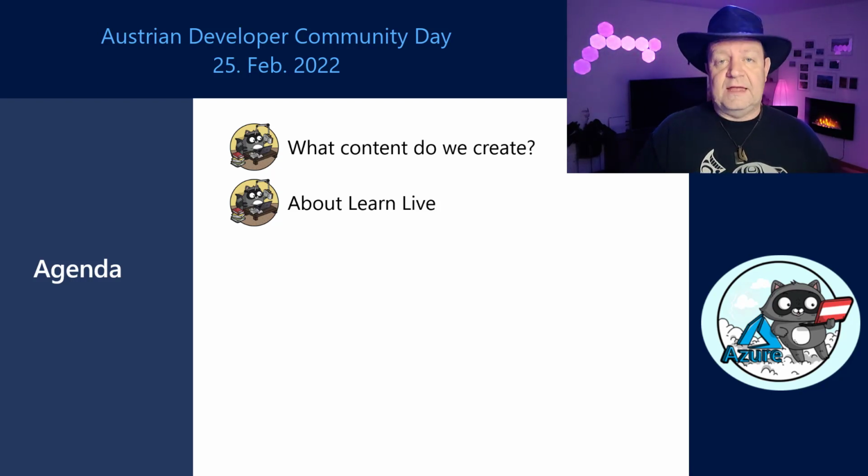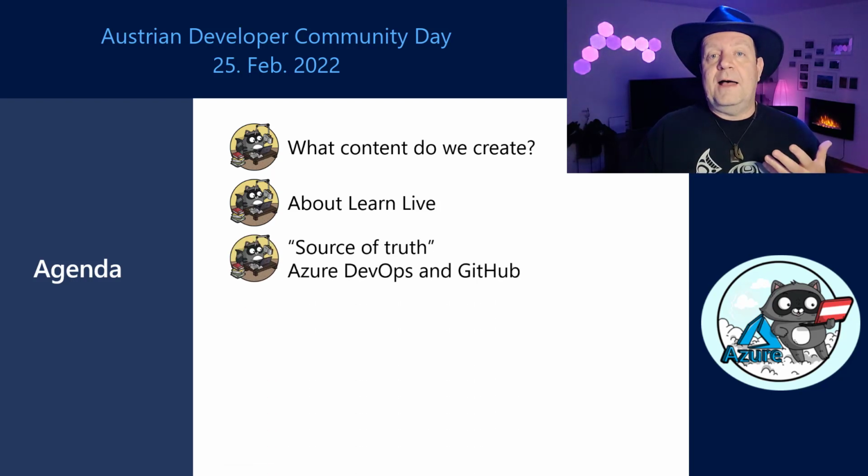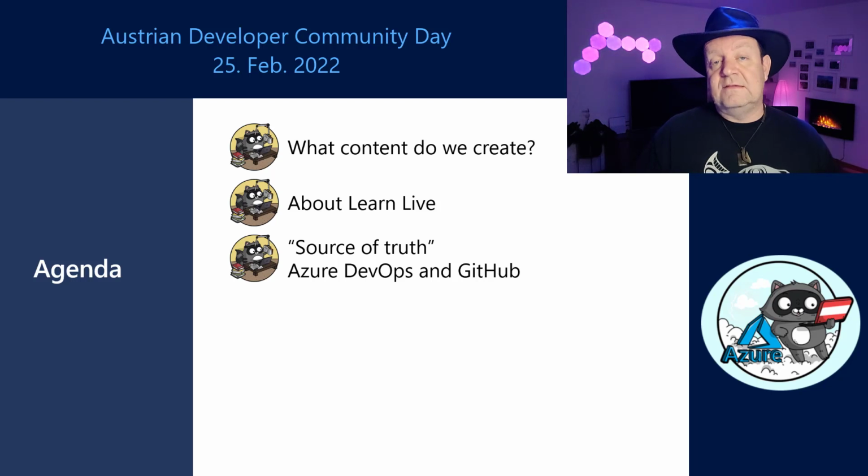what it means to produce this show, and then we'll see how we actually create it using Azure as a tooling and as a platform. We'll talk about how we coordinate everything that we do, and that's in part in Azure DevOps, in part in GitHub. You'll understand why we have those two repositories of data, and also how we synchronize them. We'll see that in the demo, a little bit later.